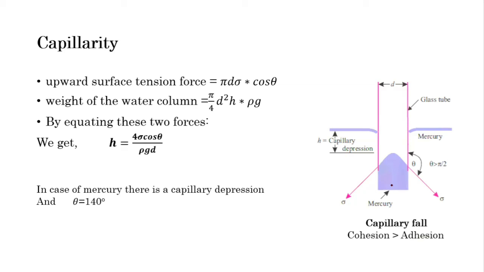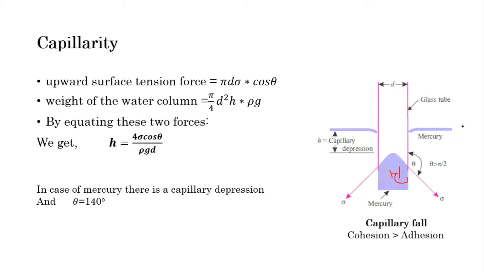So let's say this is the mercury and this is the glass tube. It has less affinity with the glass, and the mercury will always try to keep gathered. So it has a capillary fall, or a lower level inside the tube than the general level.